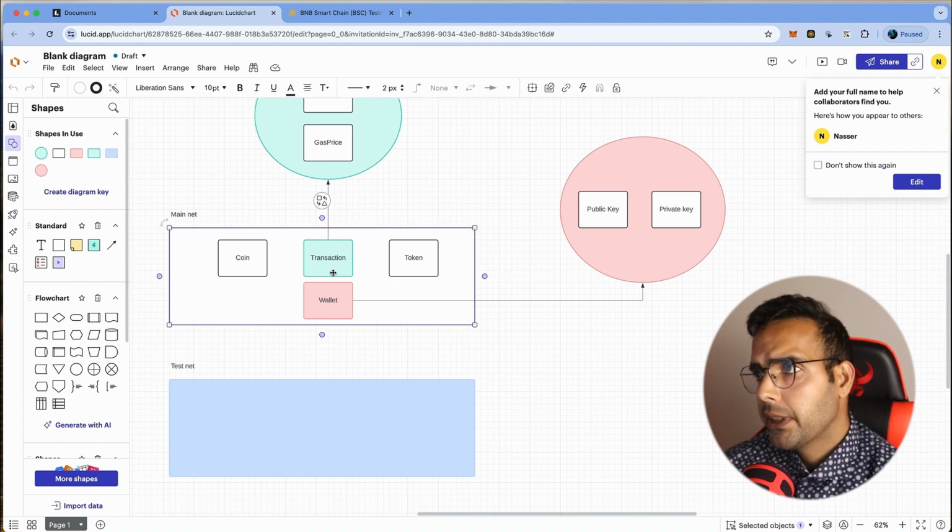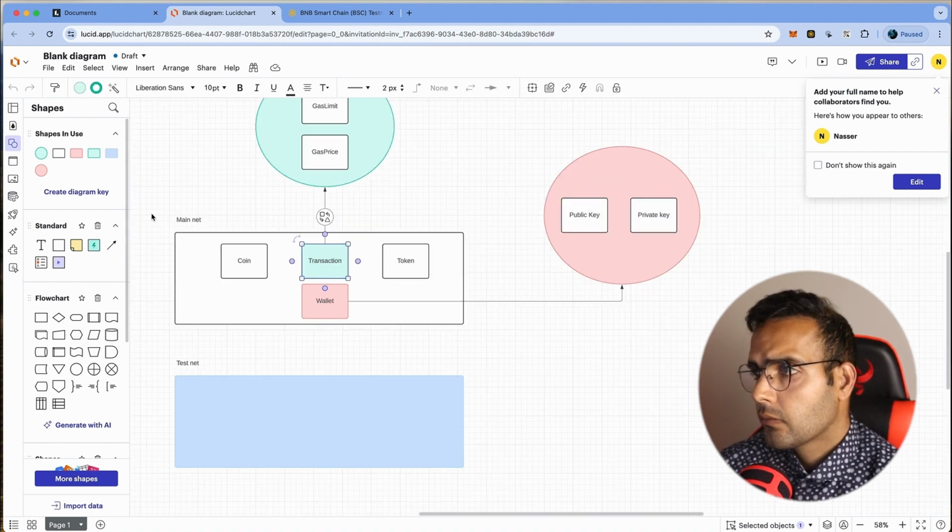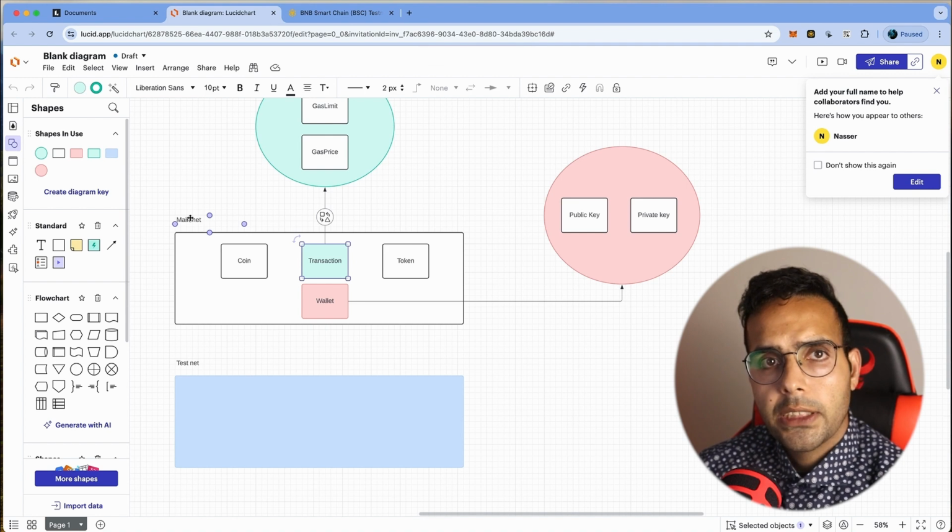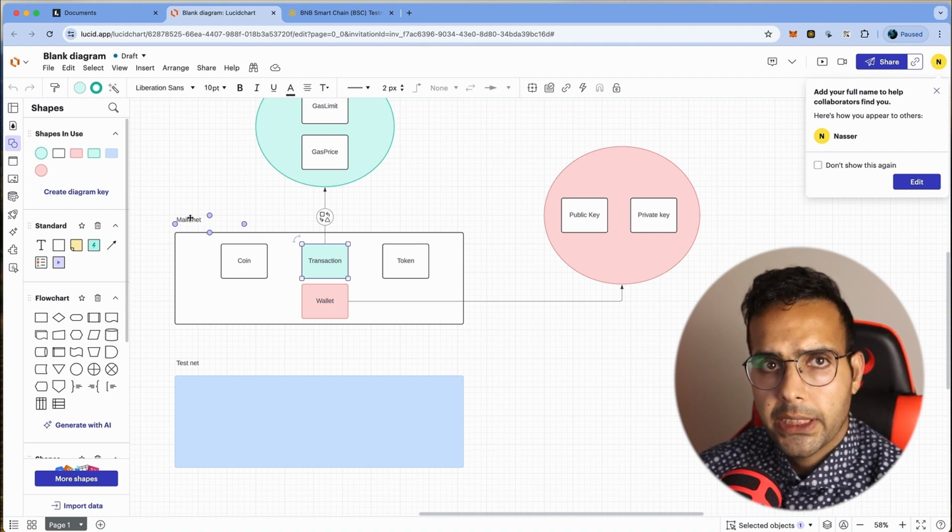Then we have the transaction. When you want to send money from one wallet to a second wallet, you need to do it through a transaction. Transaction is saved in a block and writes down that, for example, this wallet sent this much BNB to the second wallet.